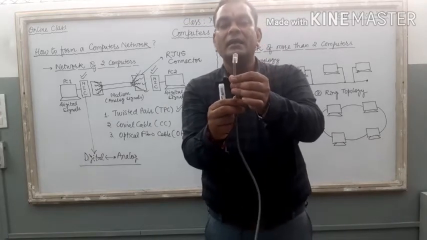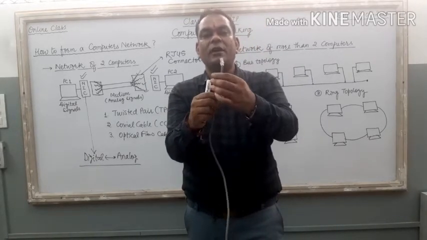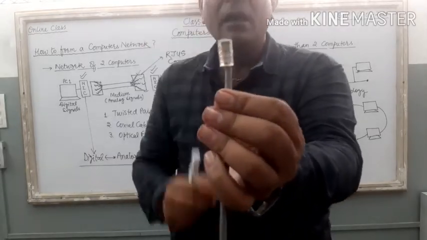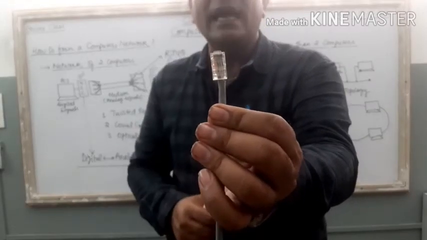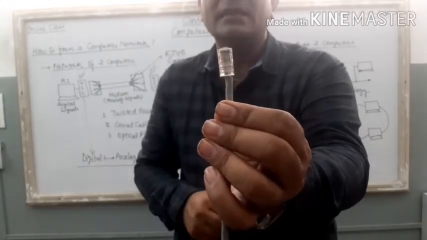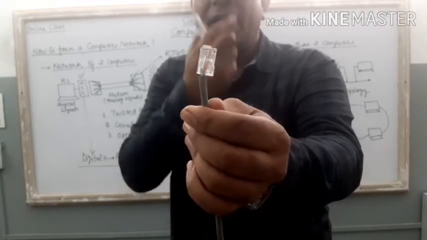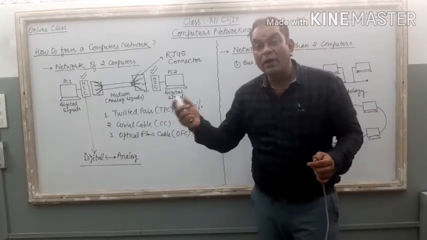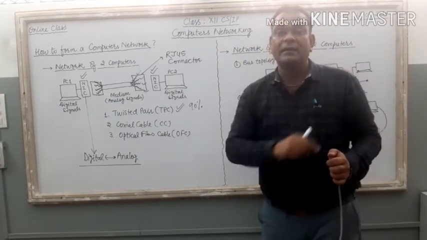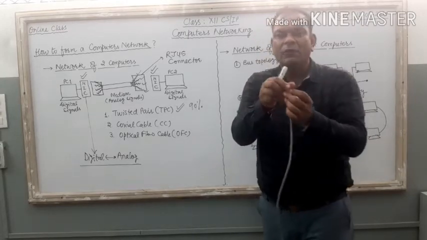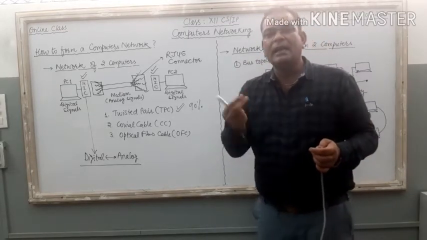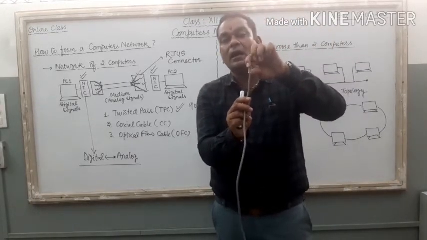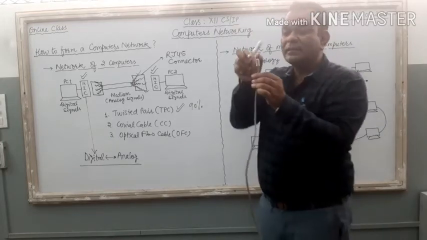Just check it clearly. It is the RJ45 connector, and if I put it in front of my mobile camera, I think you can easily check that 8 different wires are there inside the connector. The connector is somewhat similar to your landline telephone connectors. The telephone connector is known as the RJ11 connector. It carries only 2 wires, but the RJ45 connector can attach 8 different wires. So this connector is needed.